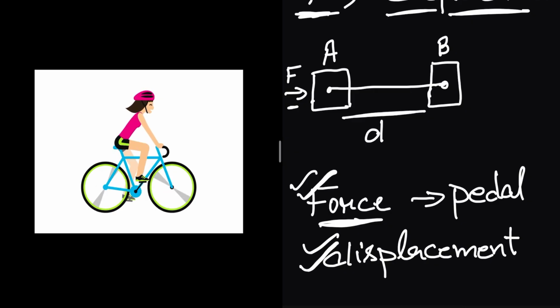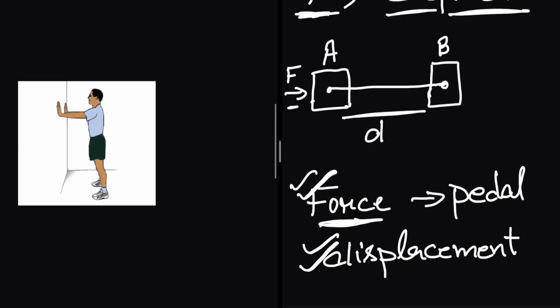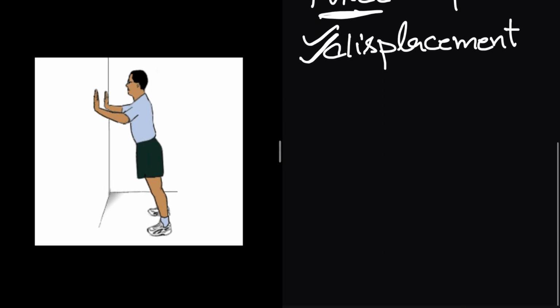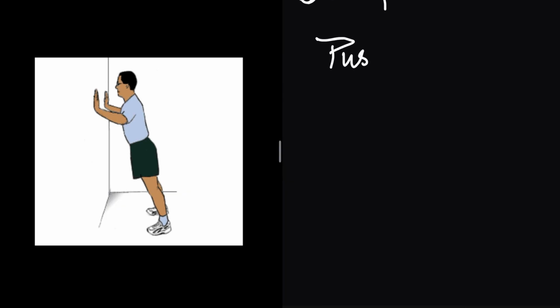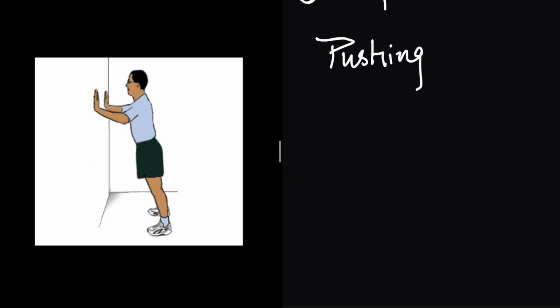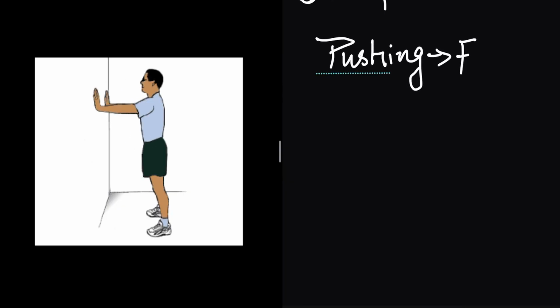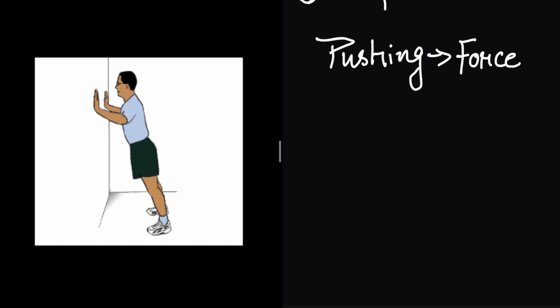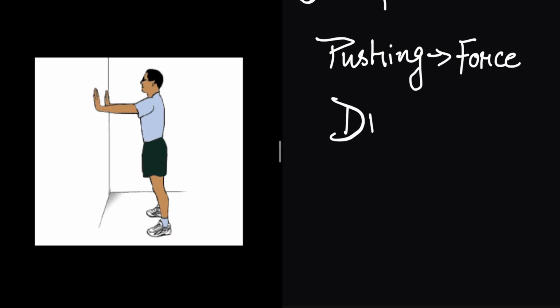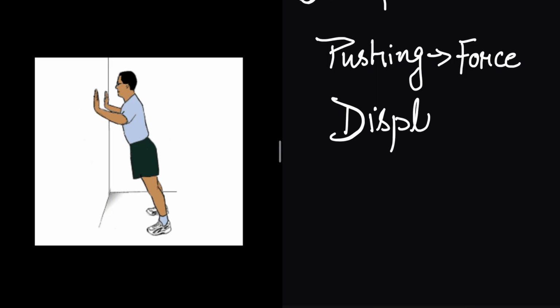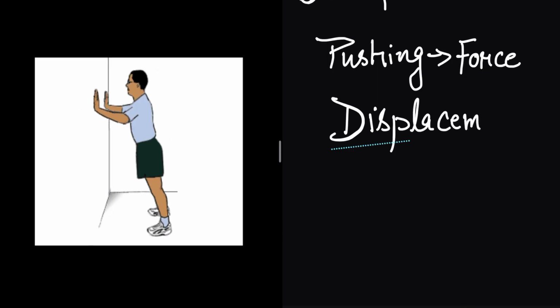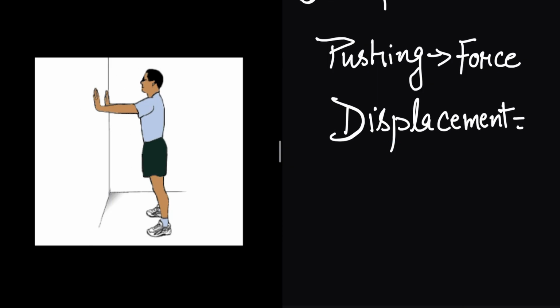Suppose, next example I will show you here. There is a man who is trying to push the wall. By pushing, what is he doing? He is applying force. But is there any displacement in this? Is the wall moving, is the wall changing its position?